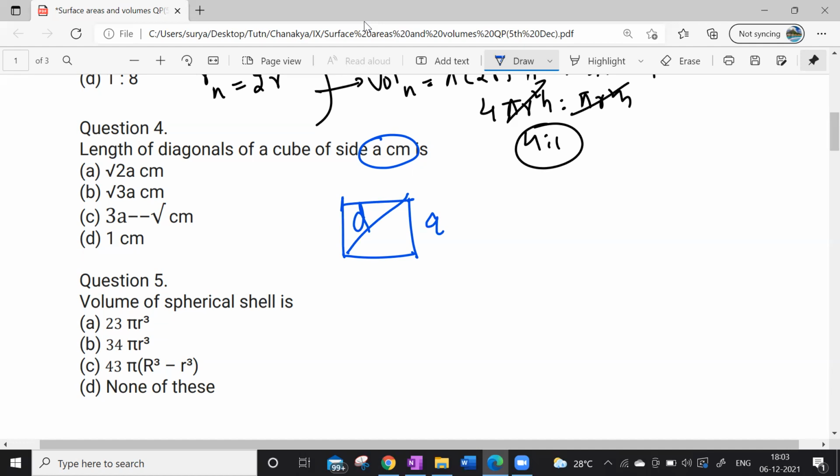Now look at this here. Let us consider this as कुछ भी ले लो, or else we take this as my d here. So let us consider this as x. Okay, what is my Pythagoras theorem here? d square is equal to x square plus a square.